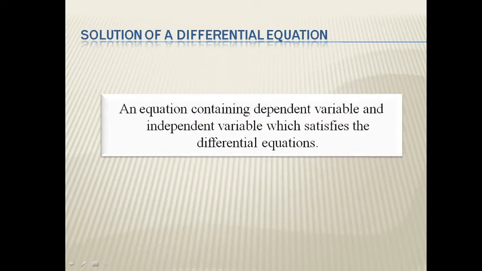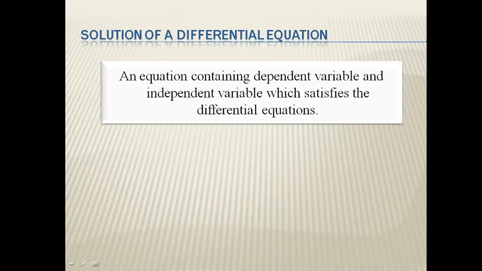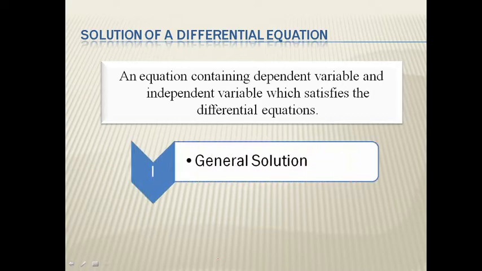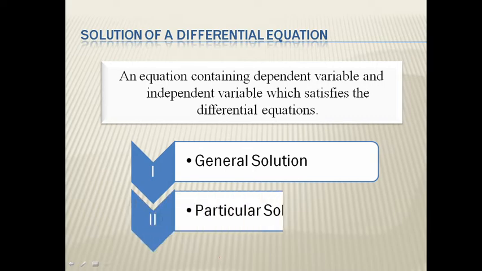Solution of a differential equation is an equation containing the dependent variable and independent variable which satisfies the differential equation. There are two types of solution. General solution: when we solve the given differential equation, this gives the general solution, which contains constant terms. Now, if conditions are given, then apply these conditions to the general solution and find the constant values, and then we get the particular solution. That means the general solution converts into a particular solution by the given condition.